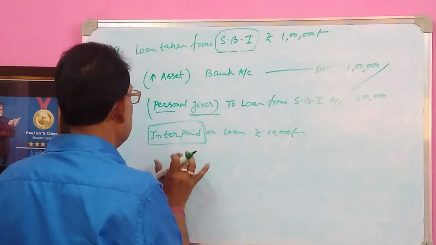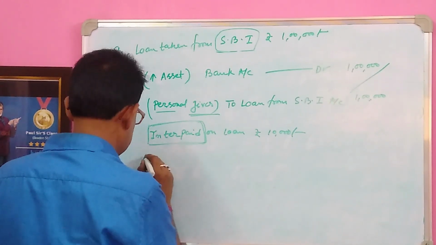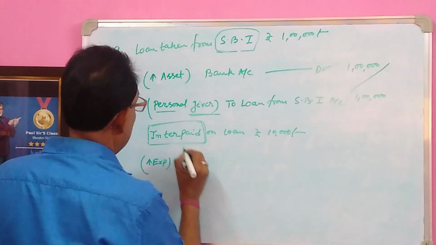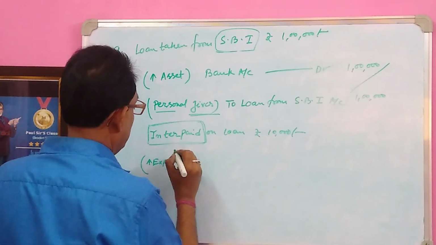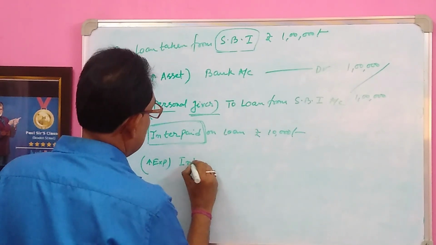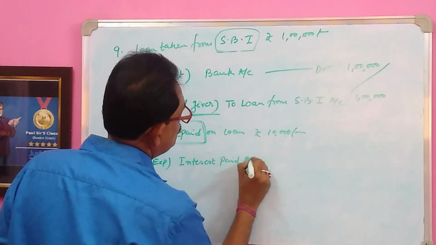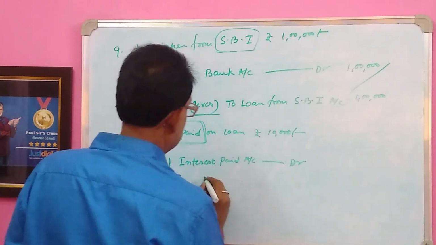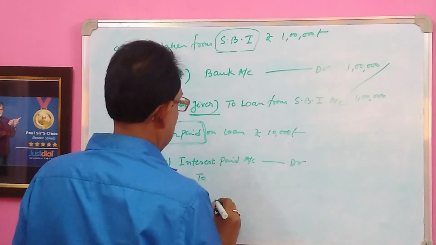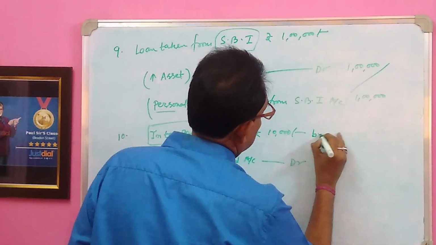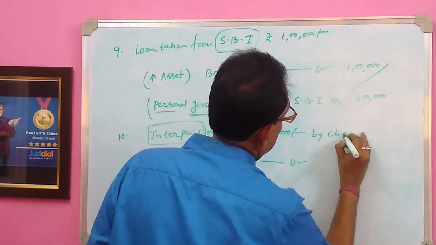So interest paid is one kind of expense. Expense increases due to paying interest, so interest paid account will be debited. Interest paid may be by cash or cheque. Interest paid on loan, rupees 10,000, here I write by cheque.